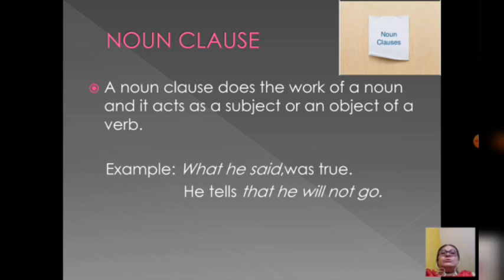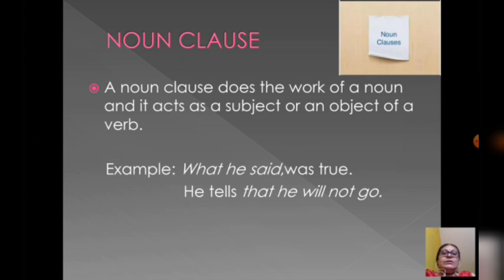First, noun clause. A noun clause does the work of a noun and it acts as a subject or an object of a verb. For example, what he said was true. Second, he tells that he will not go.